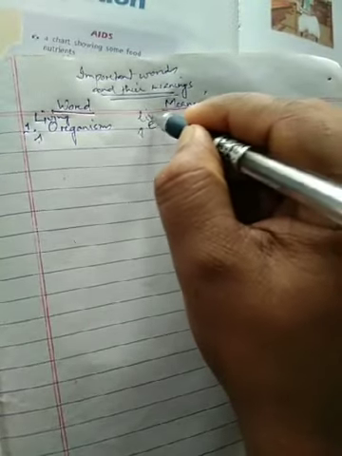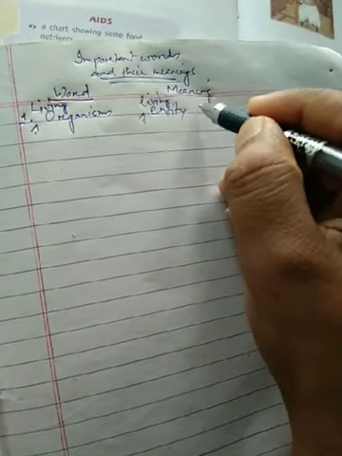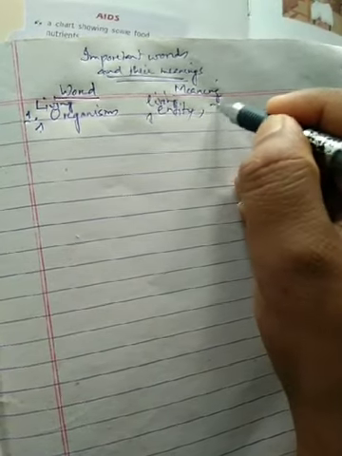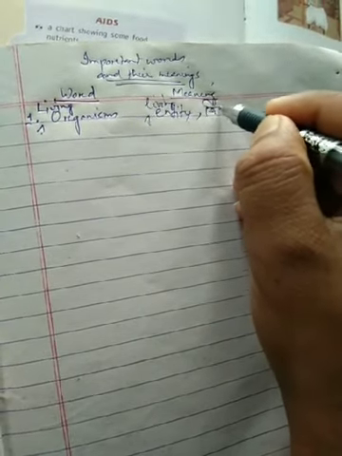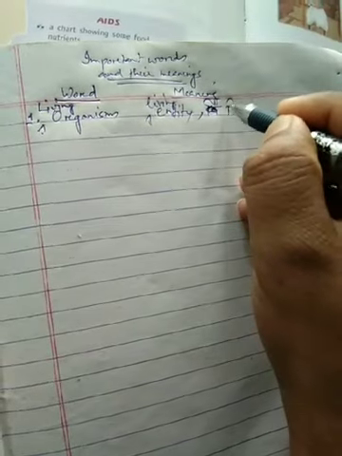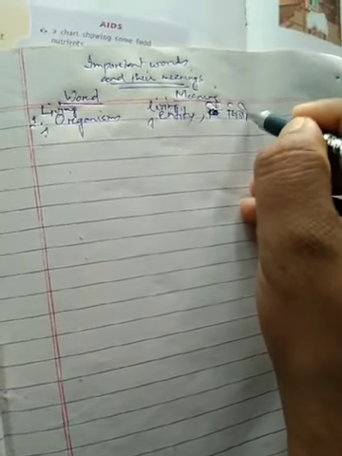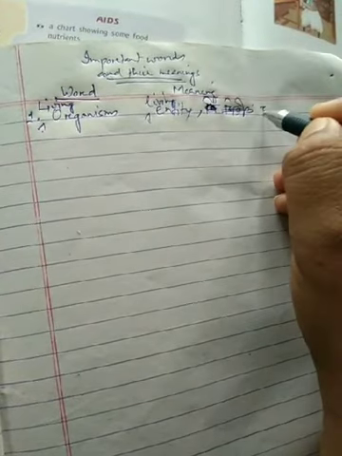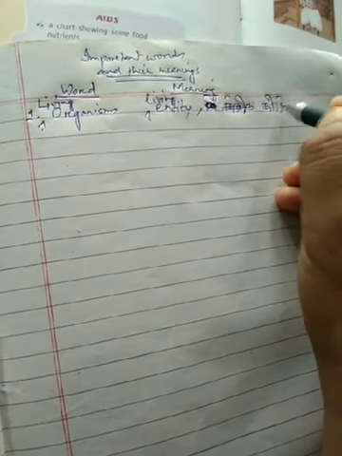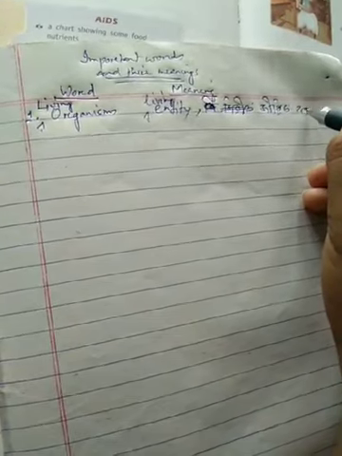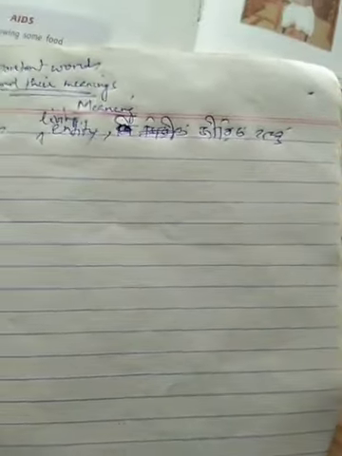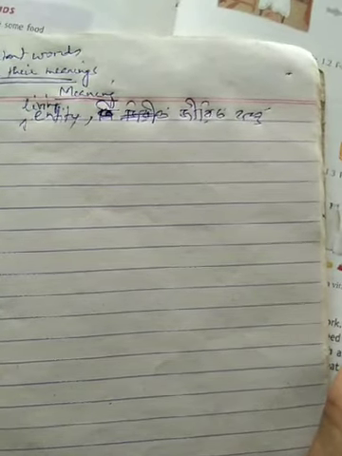Okay, living organisms. Then living entity. You have to write here living entity, or in Assamese you can write Jivito Bostu, right? This is for your future requirement.